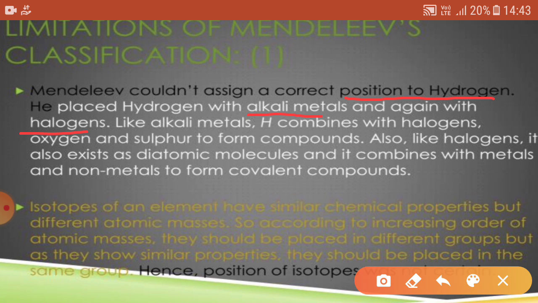And the second one is the anomalous position of some elements, like the isotopes. Isotopes basically have different atomic masses but similar chemical properties. These are known as isotopes, but we can't place them according to their increasing atomic mass in Mendeleev's periodic table. So we can't signify the position of isotopes in this table.